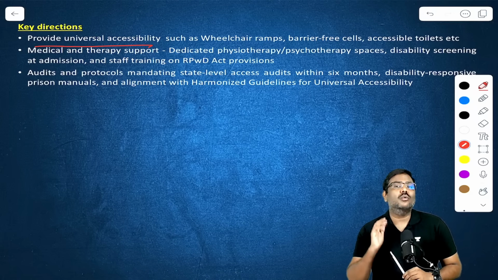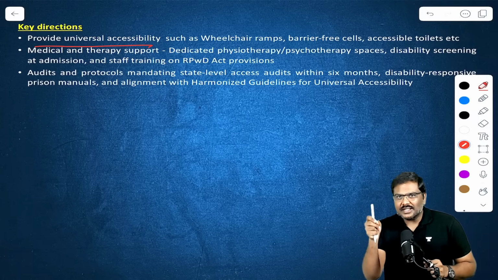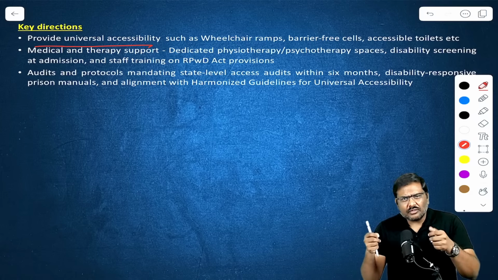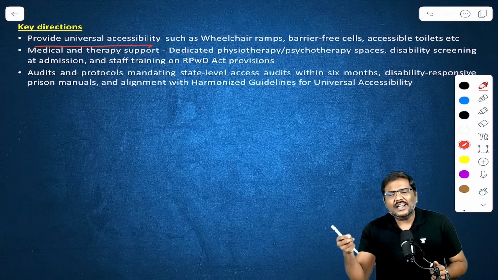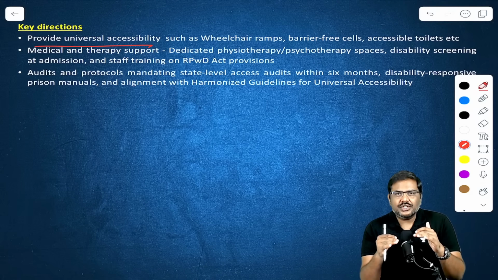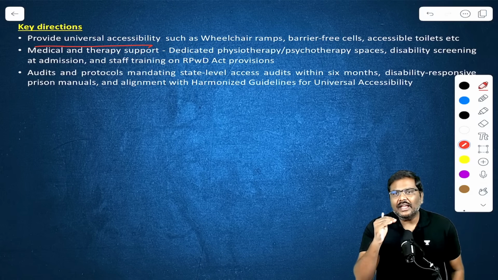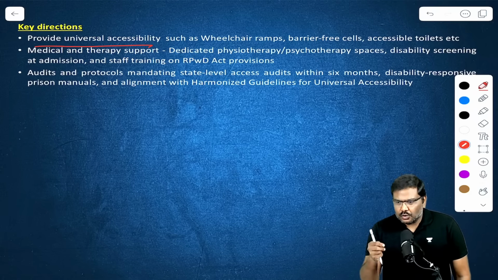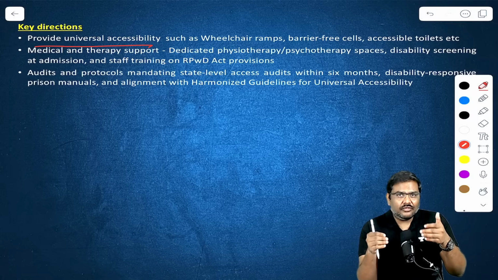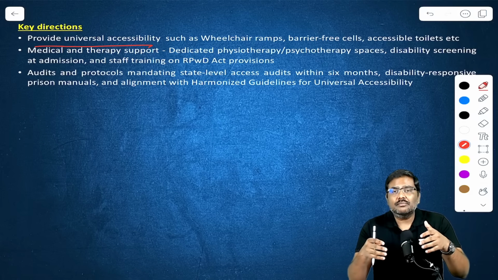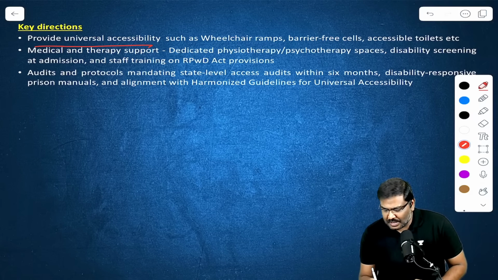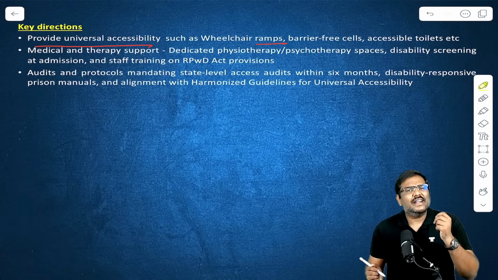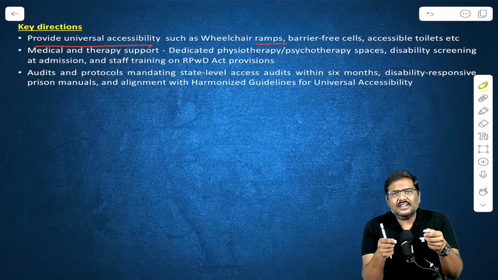Universal accessibility, meaning what? Imagine a prison. There is a person who has been put in the prison. This person faces a disability, cannot walk, has a wheelchair, or faces other kinds of disabilities. What if the prison doesn't have the right infrastructure? You require certain ramps and infrastructure. For example, wheelchairs should be provided, ramps should be set up, or barrier-free movement should be allowed for these people. That is a basic necessity that should be provided.